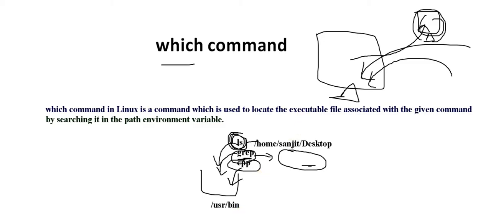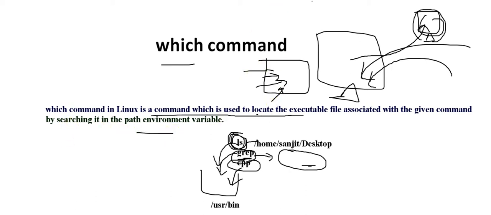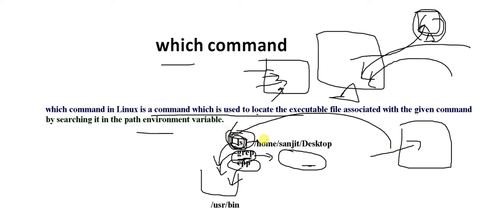Let me explain here. The which command is a Linux command used to locate the executable file associated with the given command by searching the path of the environment variable. Like in Windows we have environment variables, where, let's say you are installing Java, you go and define JAVA_HOME. In the same way here, the command you run, let's say ls, will go to your environment variable and try to find its location. The location you see is coming because it is mentioned in the environment variable.